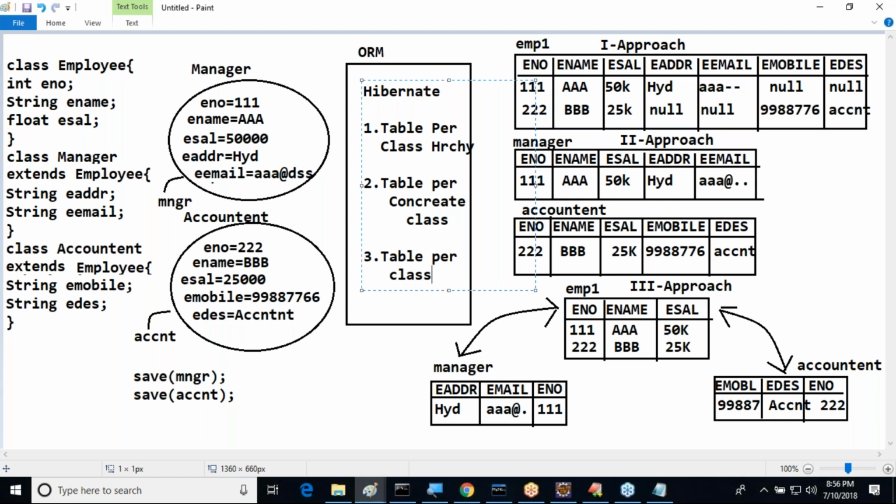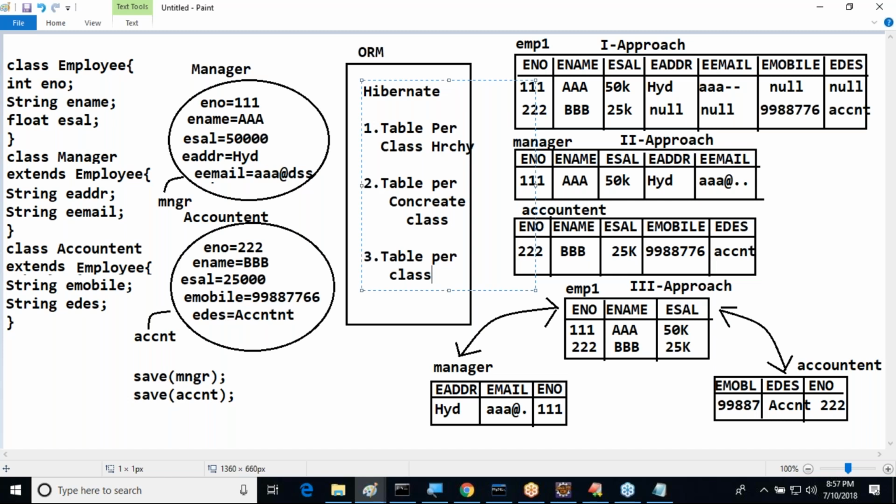Anyway, the names may vary from one technology to another technology, but the overall idea is what I am providing you. Which approach we are using at database side, and how the data has to be distributed over the approaches, the total thing is defined in the form of ORM. ORM is taking care of it, and as the ORM implementation, if you use Hibernate, automatically Hibernate provides a solution in these many things.